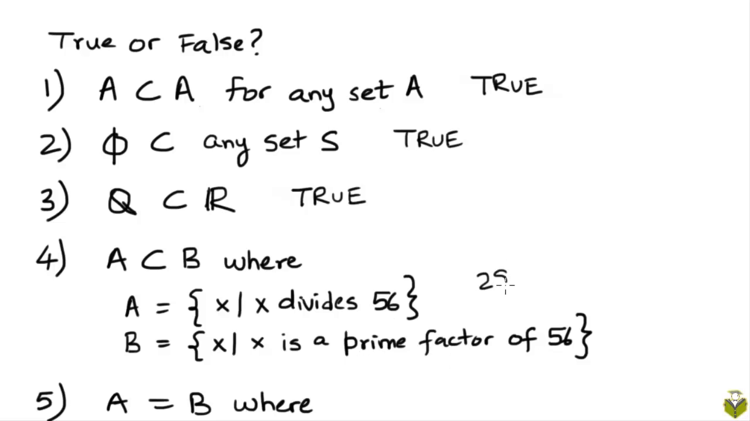For example, if we take the number 28, 28 is a factor of 56. But 28 is not a prime number. So it's not a prime factor of 56. But if we take a prime factor of 56, say the number 2, 2 is clearly a factor of 56 as well. So anything that's an element of set B must be an element of set A as well. But the converse is not true. So it's actually B that is a subset of A over here. So the claim that A is a subset of B is false.